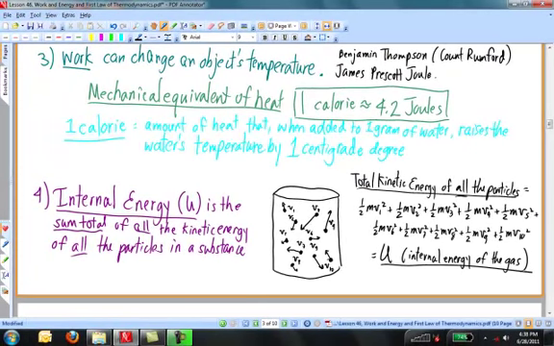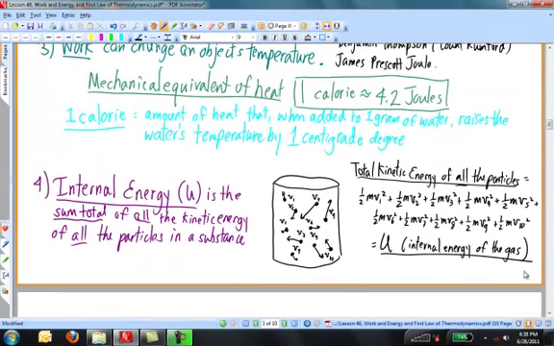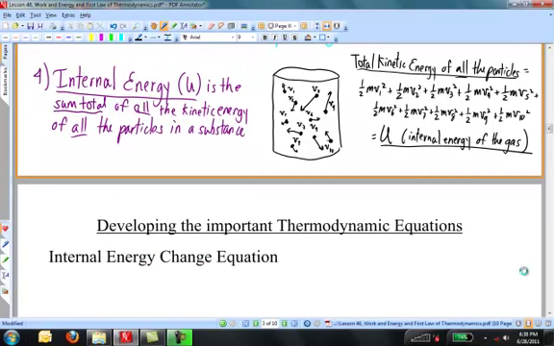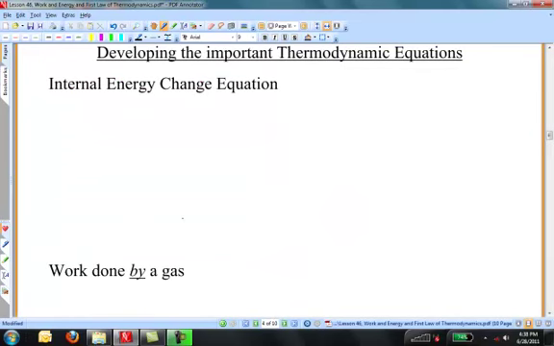Now that we've set down these 4 basic ideas of thermodynamics, let's move on to developing some of the important thermodynamic equations. We start with an equation that I'm just going to give you from kinetic theory. That equation is that the internal energy of a gas, U, is equal to 3/2 nRT.